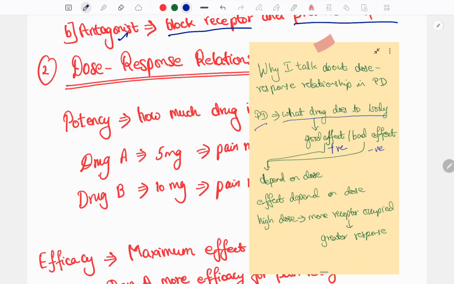Every effect depends on dose. A certain amount of drug, like 5 mg, 10 mg, 15 mg, 20 mg, should be given to produce the effect.